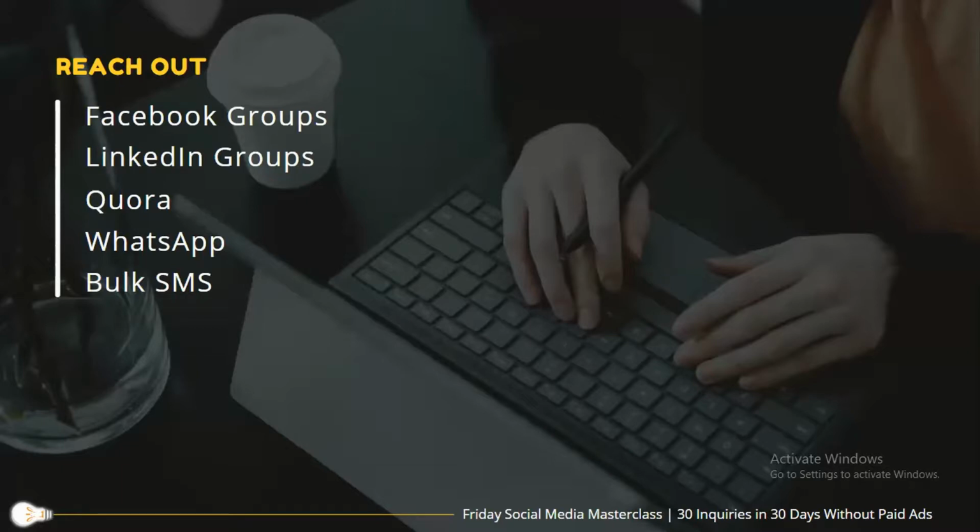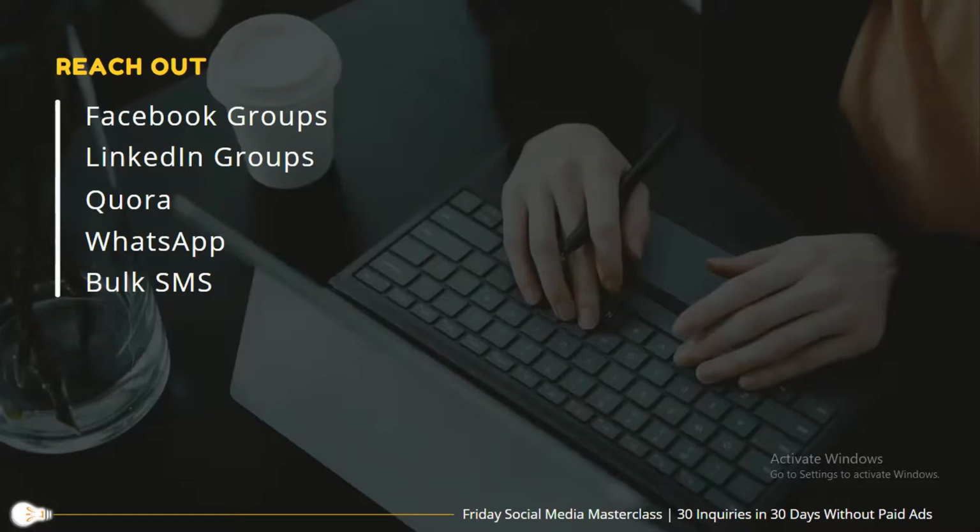On WhatsApp, you can simply add your creative as a status, and after that status, the second status can be the Google form link. And yes, in case you already have a bulk SMS platform where you have subscribed, and if you have some credits left, you can also send this message to all the prospective or old inquiries that you have. Okay, believe me, do this for a month.